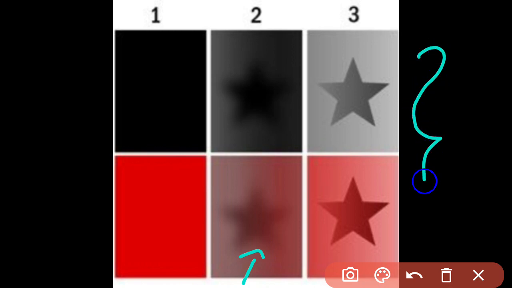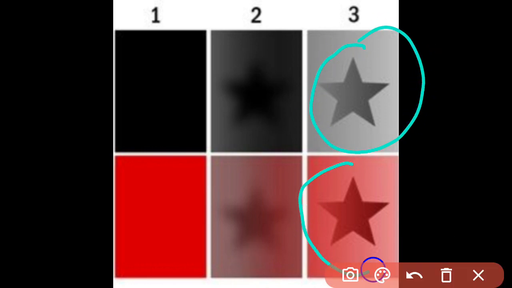In the third one, we can see that the star shape is clearly visible. What shape, what color the star is, I can see clearly, because these types of materials are the transparent materials. So the third part, that is the materials which allow the light to pass through it completely.